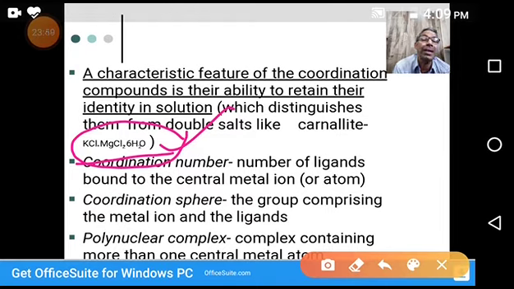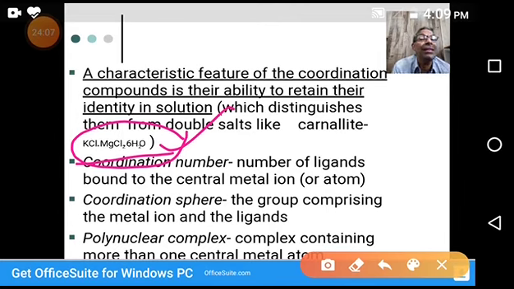Carnallite exhibits certain properties as a salt, but when it dissolves in water it loses its identity. At the same time, it gives tests for its constituent ions. Those are called double salts.